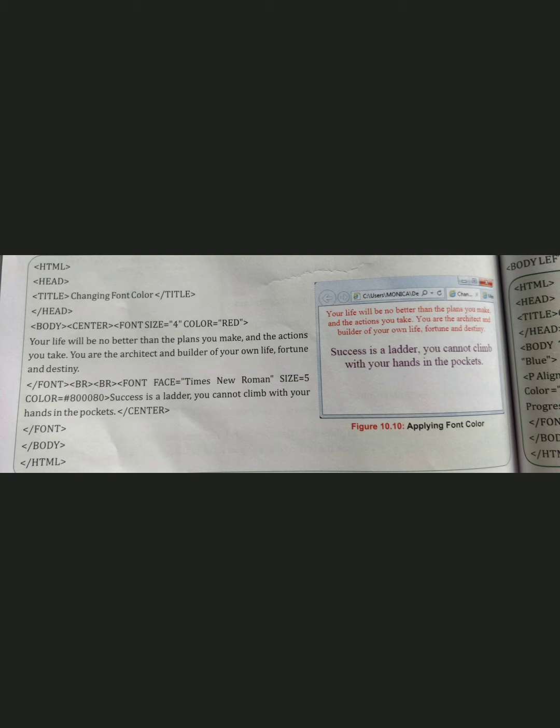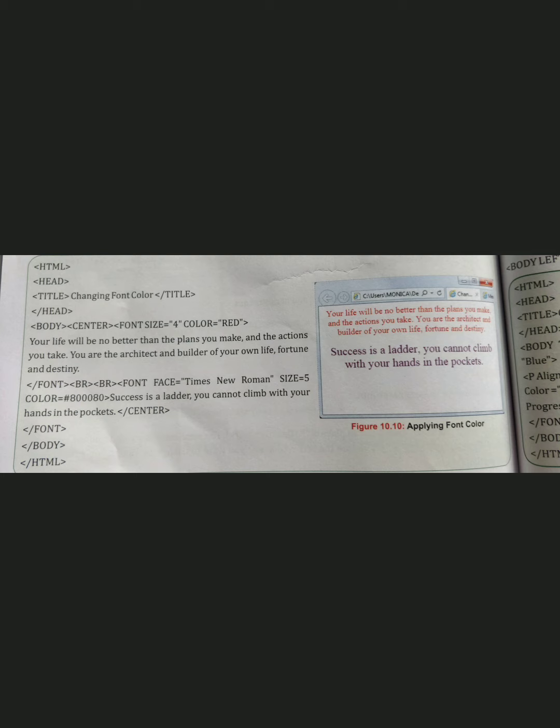And what is BR? You may think BR. I forgot to tell this. There are two types of tags: container tags and empty tags. Container tags have on and off tags. What do I mean by on and off tags? The tags which open and close. But empty tags only have an on tag, and the BR tag is an empty tag, which does not have a closing tag. It only has the opening tag, which just starts and keeps on going. That's the meaning of container and empty tags.